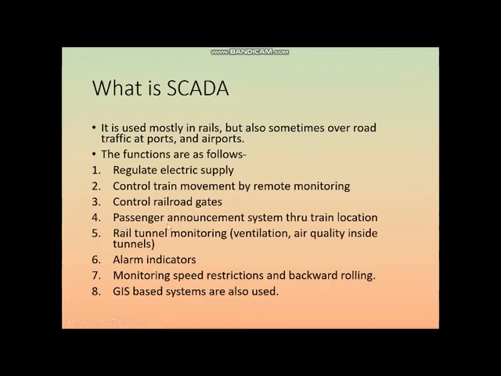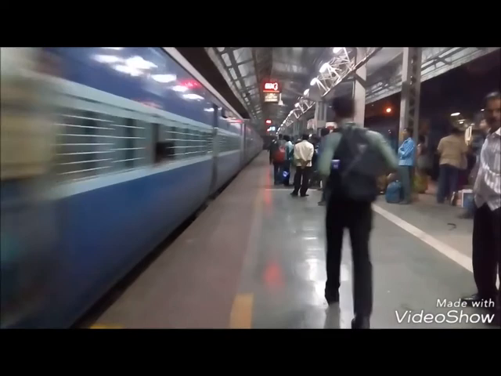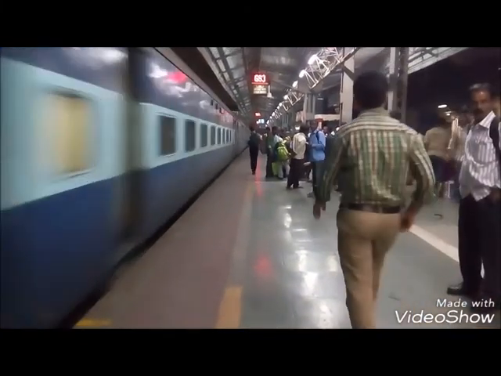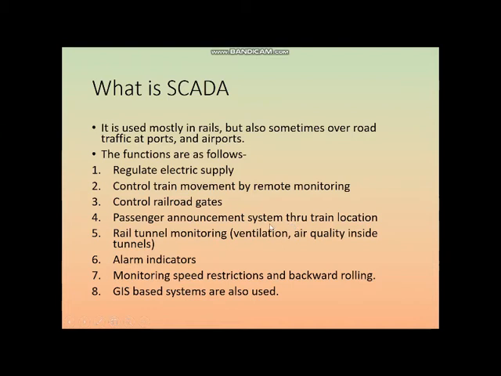Then there is a passenger announcement system also. It is in place in several suburban rail networks across India. Depending upon whether there is any issue with any train, then in Mumbai I have observed that it is immediately requested that the local pilot, EMU driver and the guard should start their trains immediately from the station. This kind of passenger announcement system is made so that passengers come to know if there is any delay in the rail network, or any abnormality or something like that.